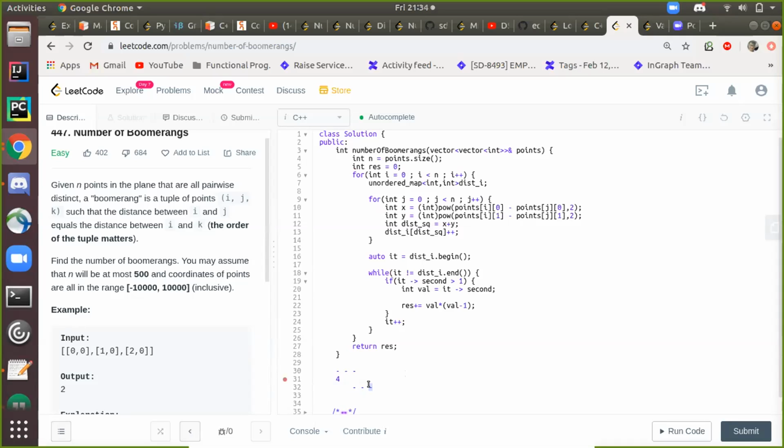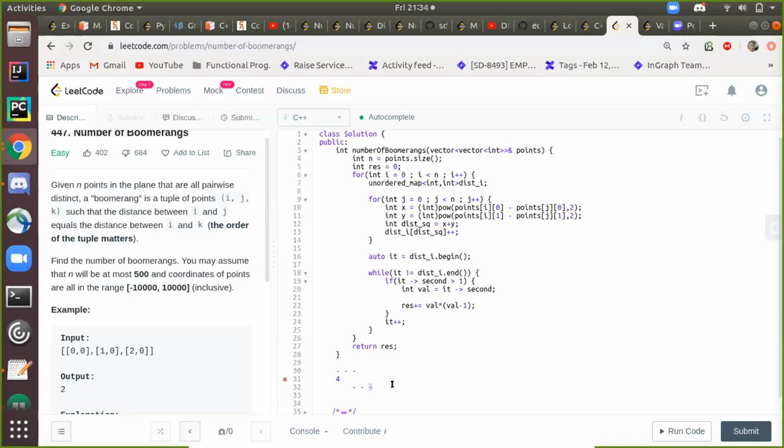So if 4 points are there and 3 points have equal distances compared to B, right? In that case, 3 into 2, so 6. Basically, it's that formula only, NP2. Exactly, N is the size of that value.